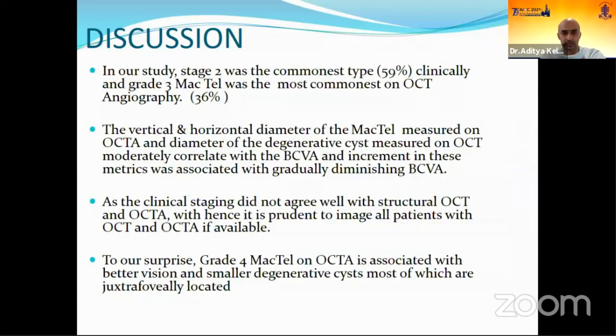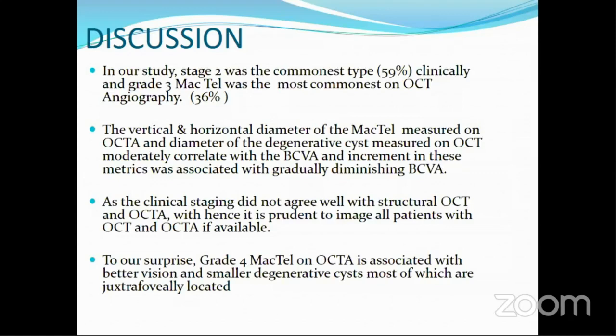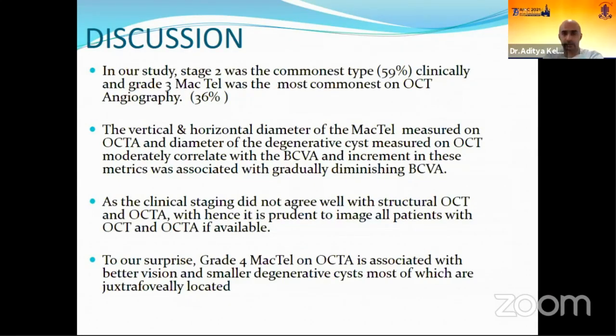So as I discussed in our results, stage 2 was the commonest type of macular telangiectasia clinically observed, and grade 3 macular telangiectasia was most commonly observed on OCT angiography. Vertical and horizontal diameter of macular telangiectasia measured on OCT angiography, and the diameter of degenerative cyst measured on OCT, moderately correlate with the visual acuity, and increment in these metrics is associated with gradual decrease in the vision.